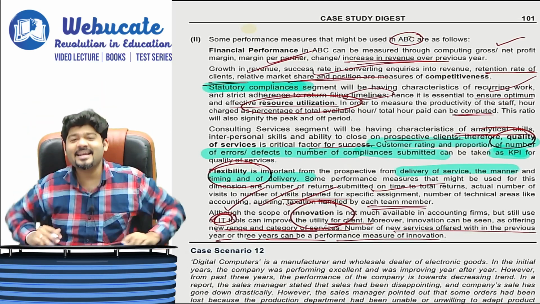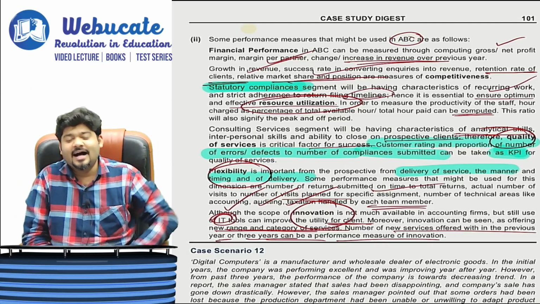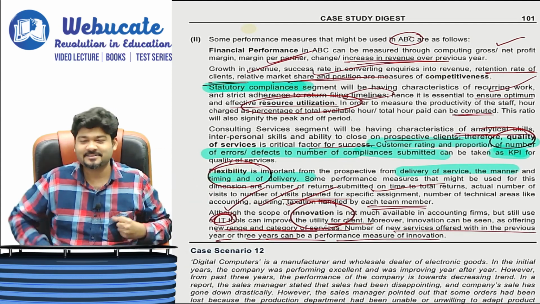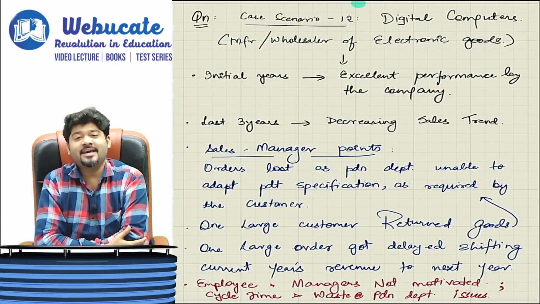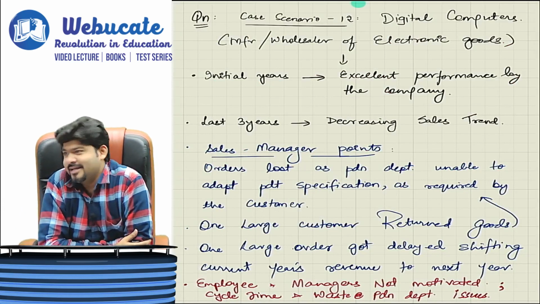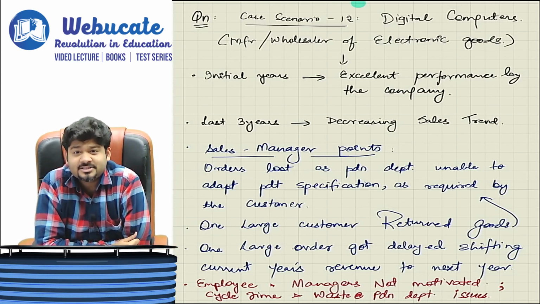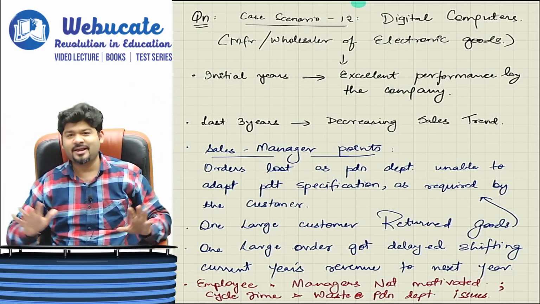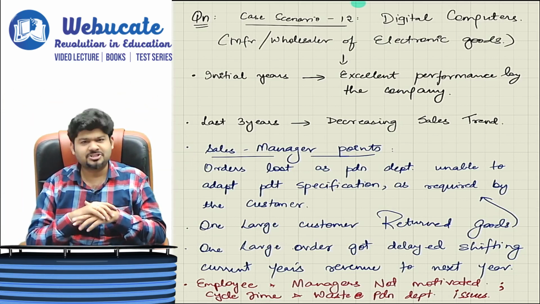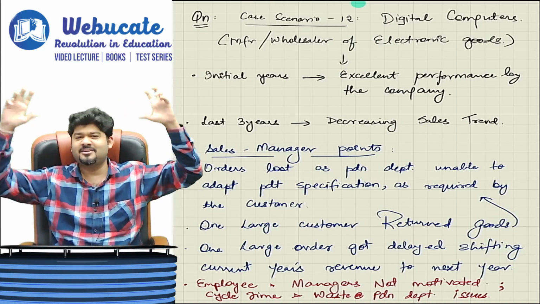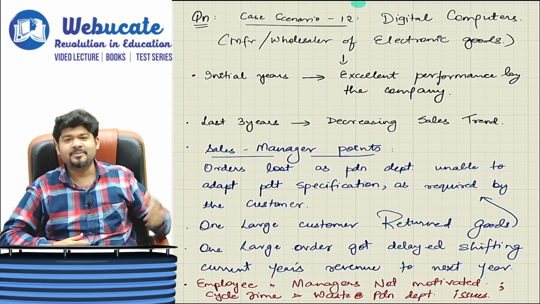Okay, next in line is question number 12. Case scenario 12, Digital Computers. So what is the scene here? Let's first understand the scene, and then we will analyze and give them a good suggestion. Here is a company, Digital Computers, which is doing phenomenally well. It started 8 to 9 years back on a high, because 9 years back information technology was at its peak, and this company did really well.